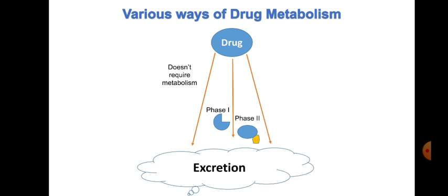Then we have phase 2 reactions. In phase 2, as we have discussed, we usually form a conjugate. Conjugation of what? Conjugation of your drug moiety and the endogenous radicals. The one shown here in yellow is nothing but the endogenous radical, and this is the drug. They form a conjugate, which we refer to as a conjugate kind of metabolite, and this conjugate metabolite is hydrophilic in nature and can be easily excreted from the body.